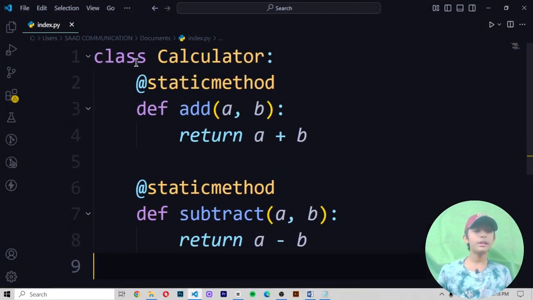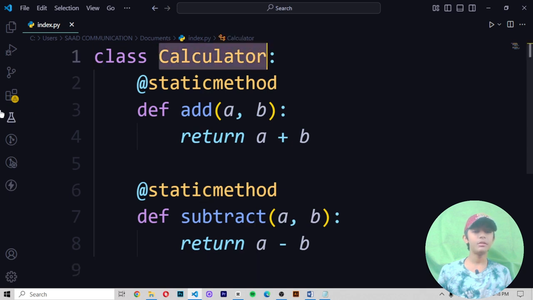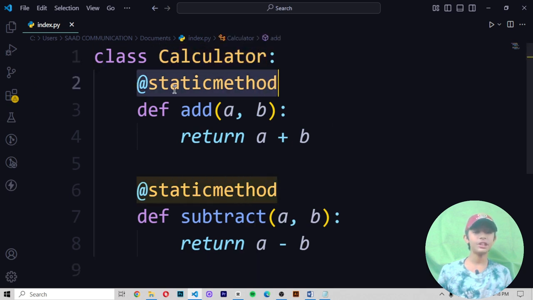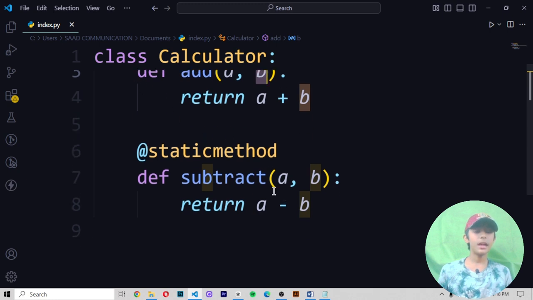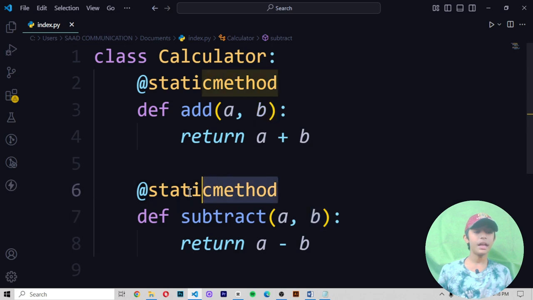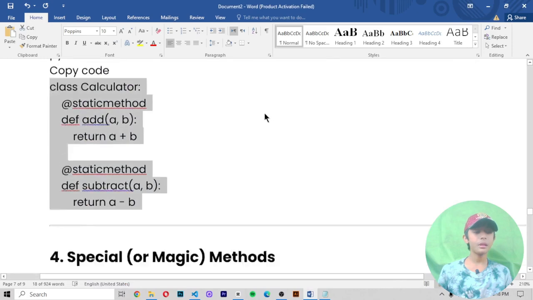Here, first of all, we create a class by the name of Calculator. Then I write @staticmethod. Then I create a def keyword, and I write add, and in the add I write my first variable name a, and my second variable name b. Then I write subtract. With the def keyword I write subtract, and first I write my a variable, then my b variable, and I also write our @staticmethod here. Okay, so now let me minimize it.